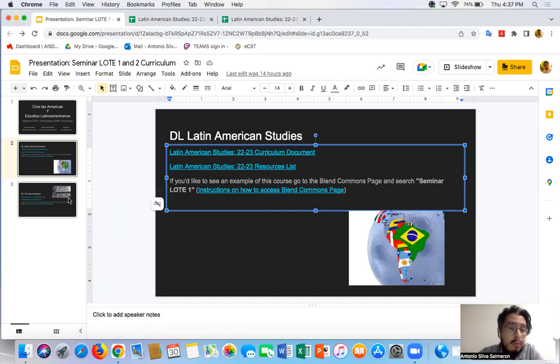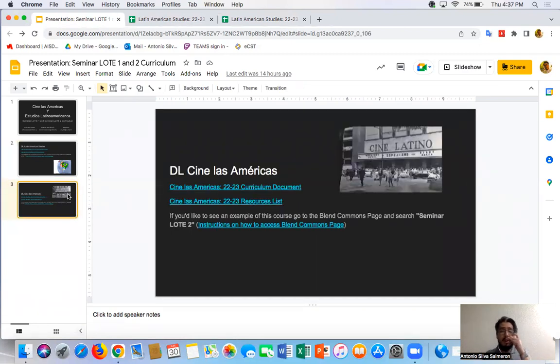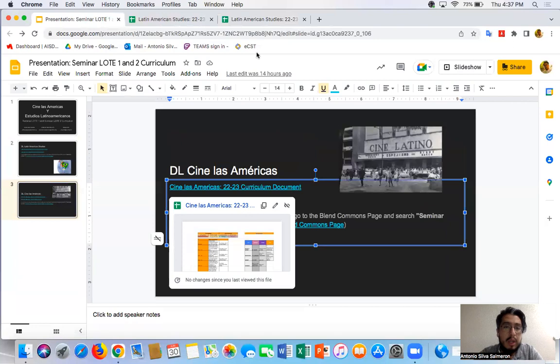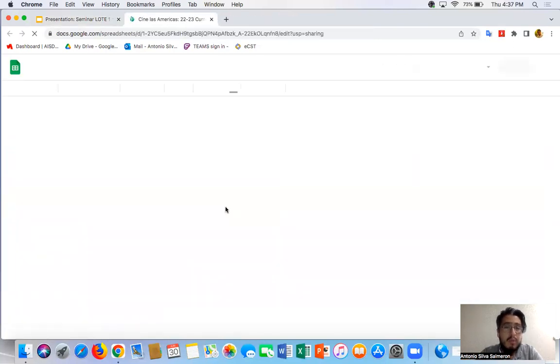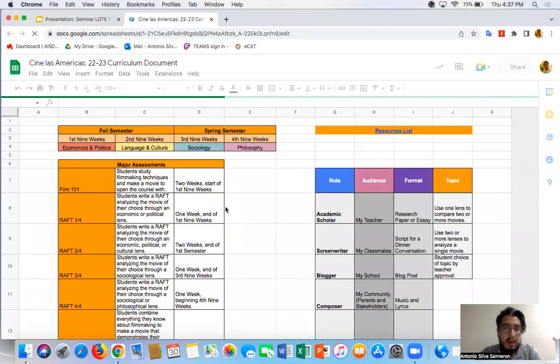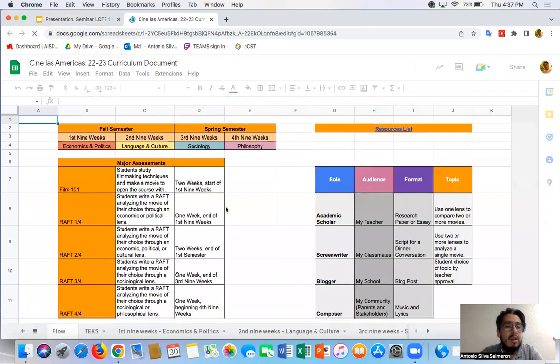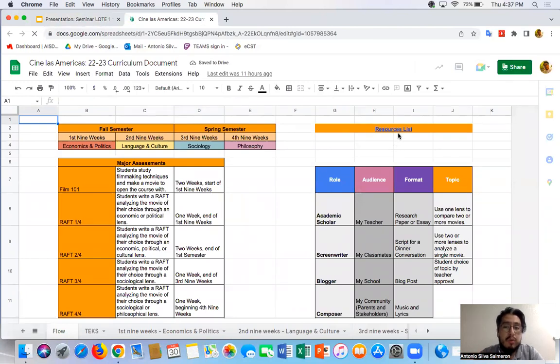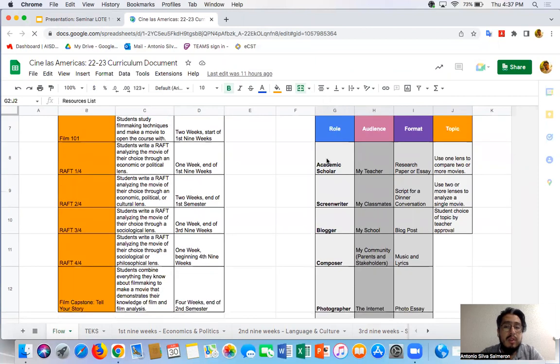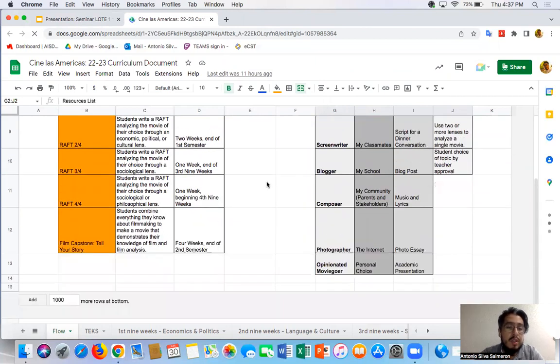Okay, so the Cine Las Americas one is pretty similar. In fact, it's exactly the same as far as the way it's constructed. But we can just quickly take a look at it so that you know that it's all there. The curriculum document is here. A little different just because it's a different class, but you got your fall semester, spring semester, your resource list over here, major assessments, and then also some guidance on how to construct those major assessments right there.